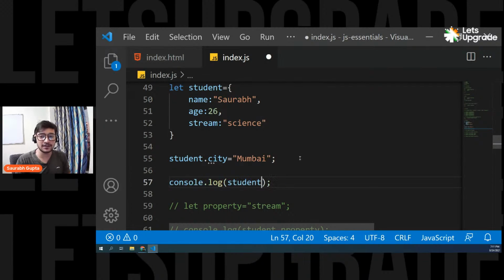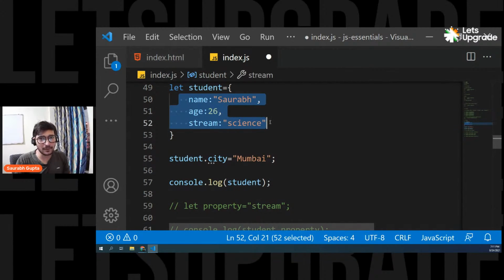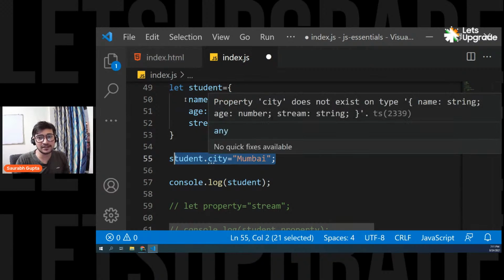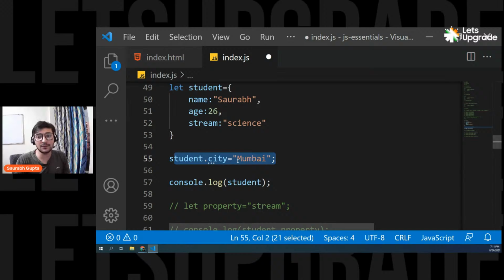If you want to see it, see. So now this was my existing object, student, and here I had only three properties in the start, and then I wrote this student.city. The city property is not there. I just wrote student.city equals Mumbai. That means I want to add this property in the existing object, and let's see if we are able to do it. So now I'm printing the object, and if I get the city property, that means it is working.